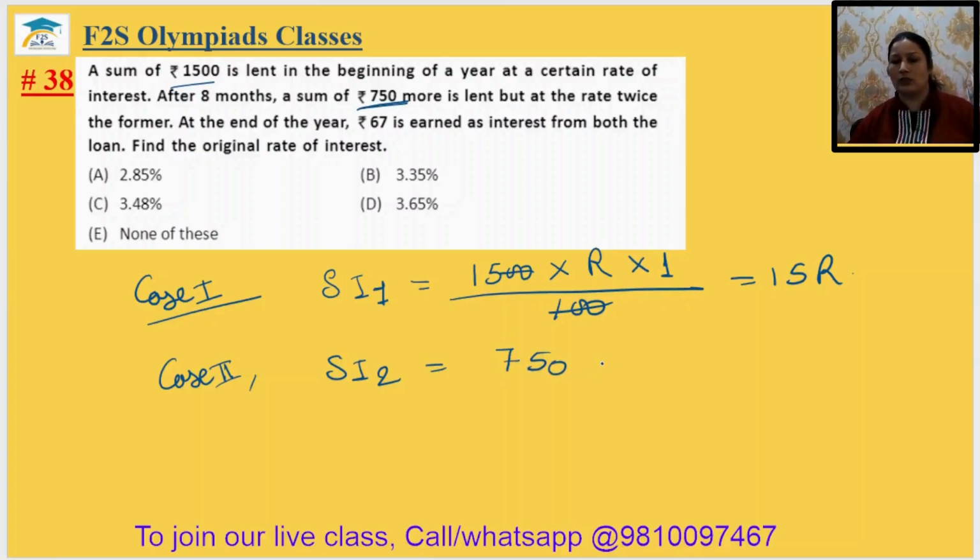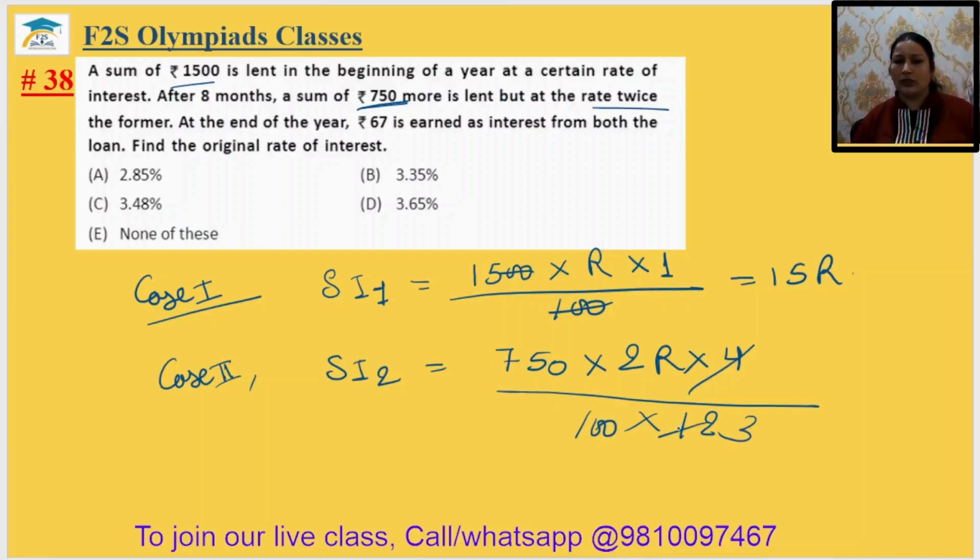750 पे कितना इंटरेस्ट उसको देना पड़ेगा? 750, but it is taken at the twice rate of the former, so 2R, and taken for the last 4 months only after 8 months, so it will be 4 upon 12 multiply by 100. 4 3s are 12, 1 0 1 0 cancel, 3 25s are, 5 5s are, and 5 2s are, 2 2 cancel, so there is 5R.